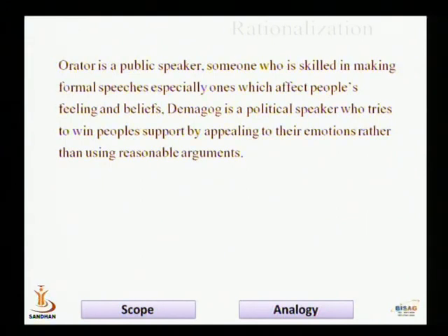Orator is a public speaker, someone who is skilled in making formal speeches, especially ones which affect people's feelings and beliefs. Demagogue is a political speaker who tries to win people's support by appealing to their emotions rather than using reasonable arguments.